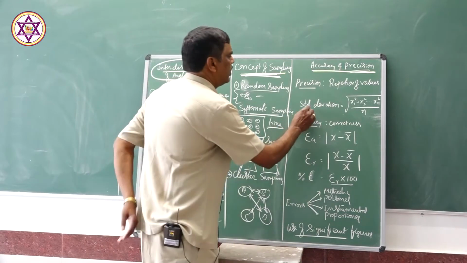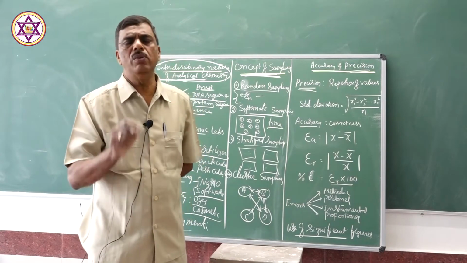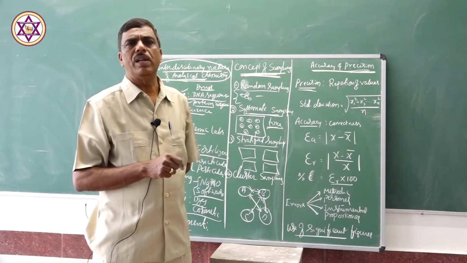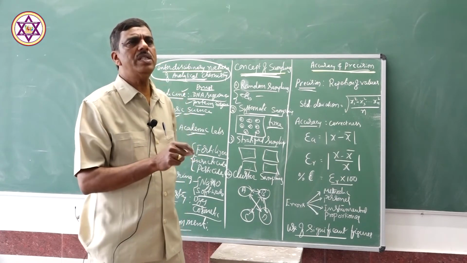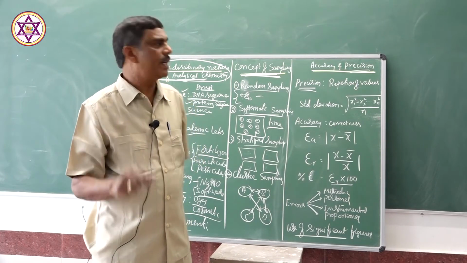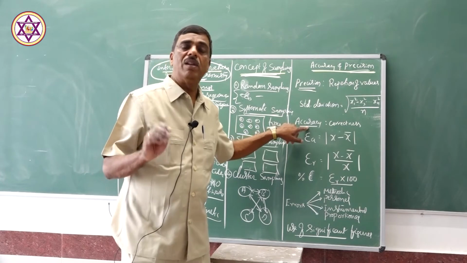Now, precision is not accuracy. Precision is the constant value, that's all. That is not equal to the correct value. That is not correct. So, precision is the constant value, constant result, but accuracy is the correct value.